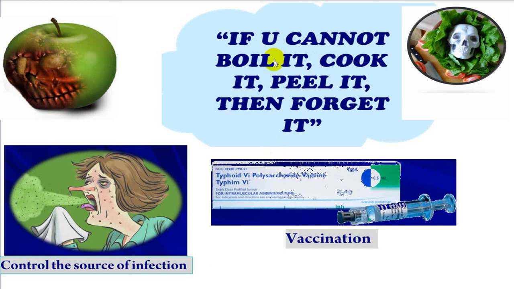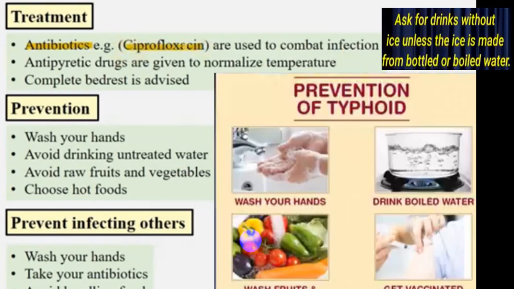If you cannot boil it, cook it, peel it, and then forget it. You can use different vaccines which are available. So that will be very, very important. So personal hygiene, care of foods, avoiding contamination, cleaning of foods, fruits, vegetables, etc. is absolutely necessary.